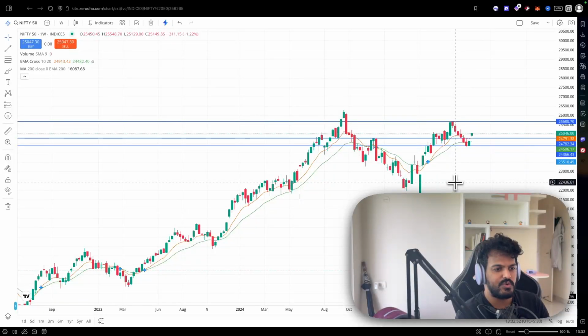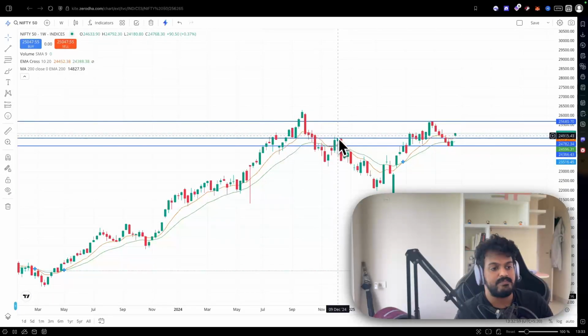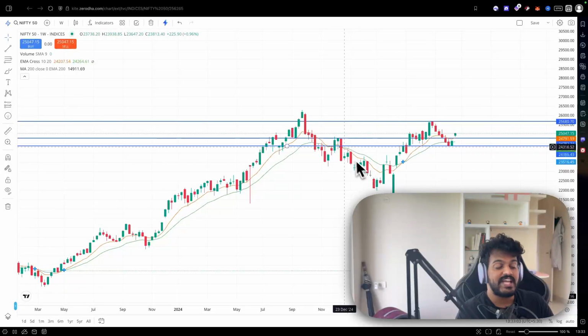Let's not go in depth on it, but ultimately it's a combination of all the stocks. Now, if the market thinks it's overvalued, they sell the stocks, and that is when the index falls. So this gives us an entire picture of the market. This is where the support exists, and this is where the resistance exists.